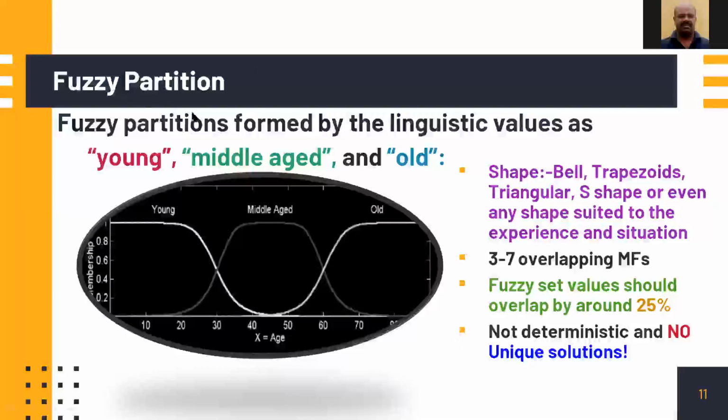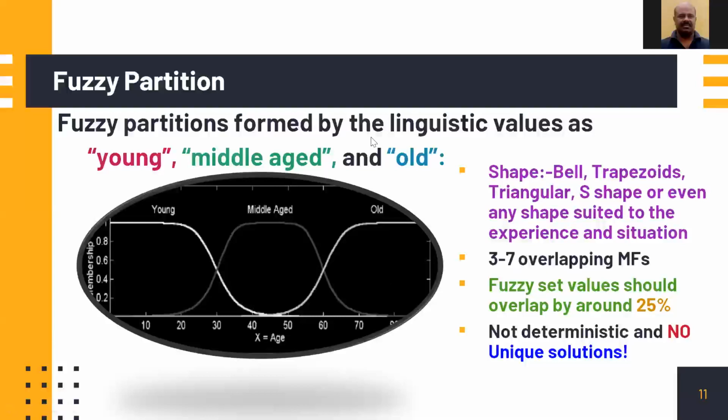The name fuzzy partition means we will be having a universe of discourse. For example, this is a universe of discourse, which is age from say 0 to 70, 80, 90 or something like that. Anywhere below 100 is more than sufficient.